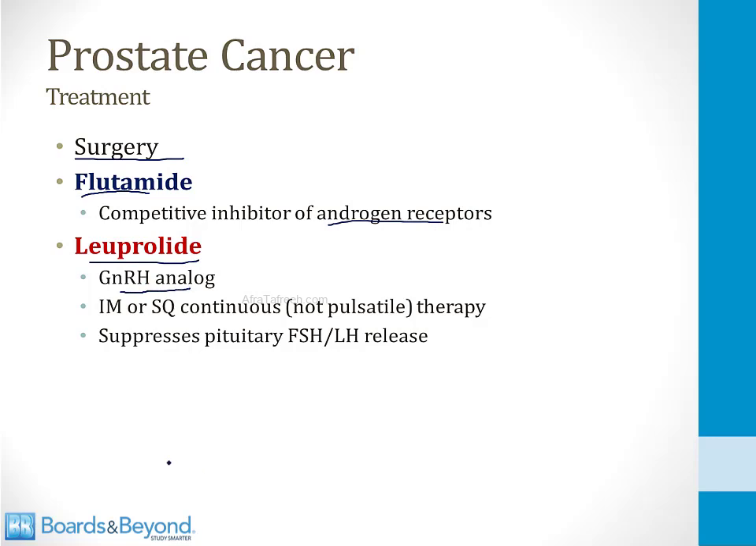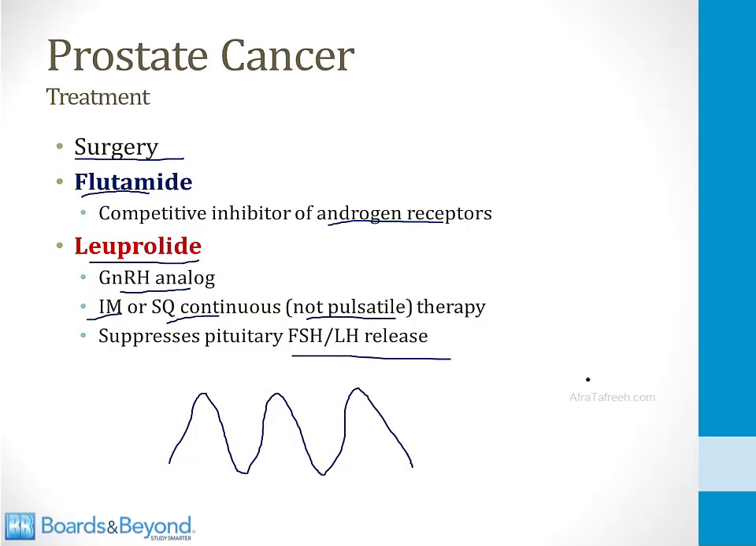Recall that the hypothalamus stimulates the pituitary gland to release FSH and LH by releasing GnRH in a pulsatile manner, and that causes the pituitary gland to release LH and FSH, which can drive androgen production from the testes. If you administer leuprolide in an intramuscular or subcutaneous fashion, in other words, not a pulsatile fashion, then it will actually suppress FSH and LH release. FSH and LH are only released when GnRH hits the pituitary in a pulsatile fashion. If there's constant administration, this will suppress FSH and LH release, and that will lead to less androgen production from the testes. And that concludes our video on the prostate gland.